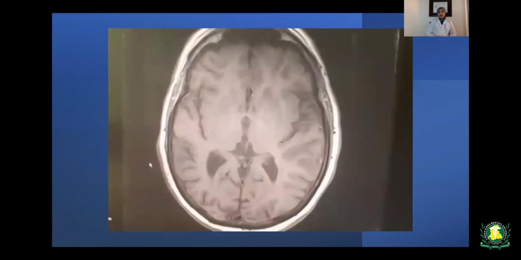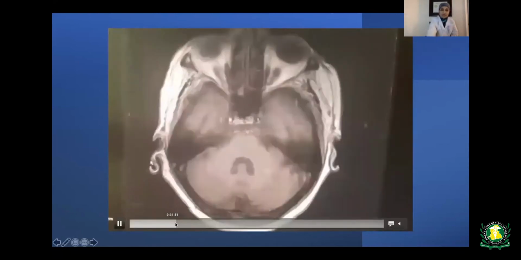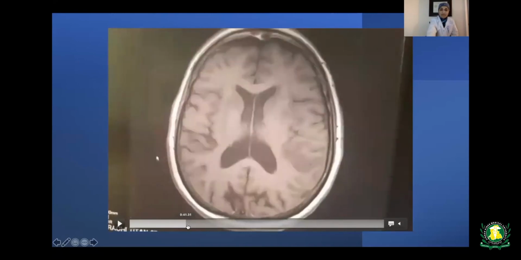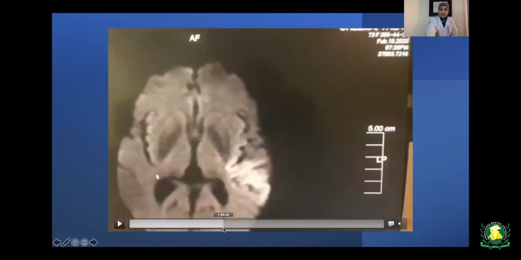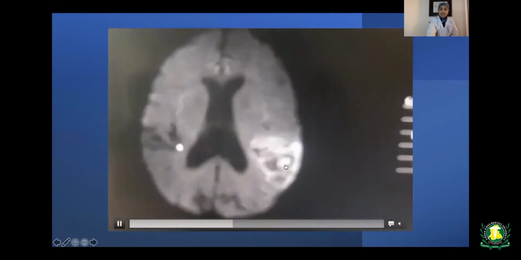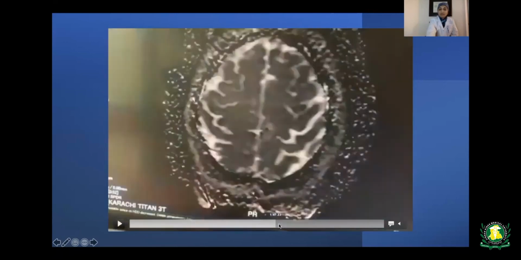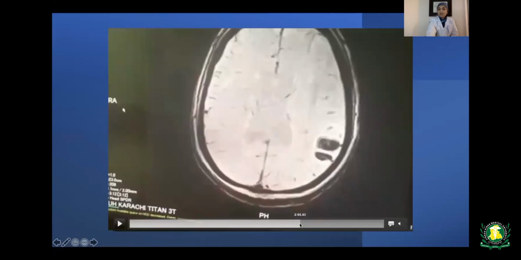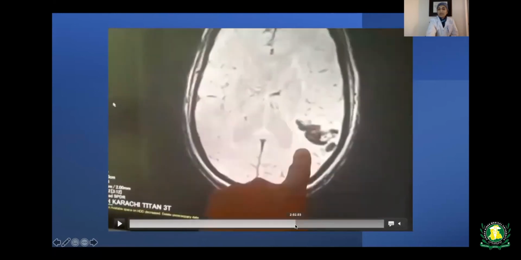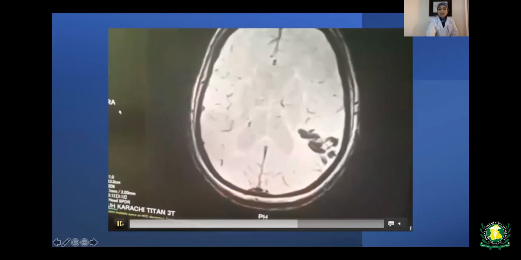When she was in the ER, a CT scan was ordered right away, and they found, I can show you over here, a lesion in the left middle cerebral artery. You can see different sections of the brain here. And then we can see the left middle cerebral artery. We can see some acute infarction, subacute, and a hemorrhagic portion over here. So this is the left MCA. I can show you another section where you can see it more clearly. Here we can see a hemorrhagic, hypoechoic area. So this is the left MCA that was affected.